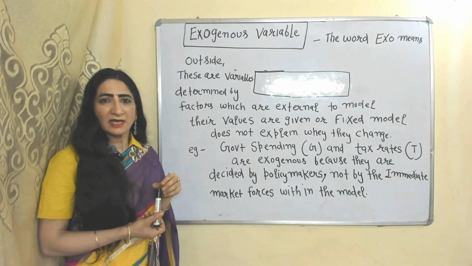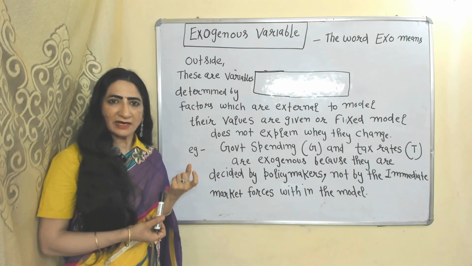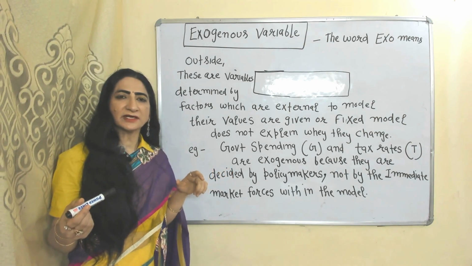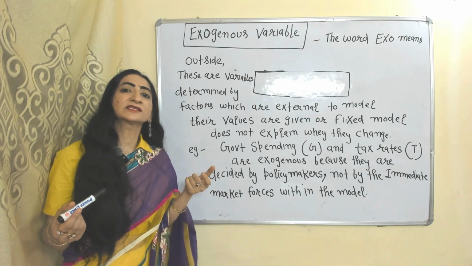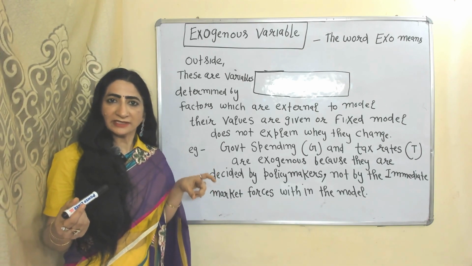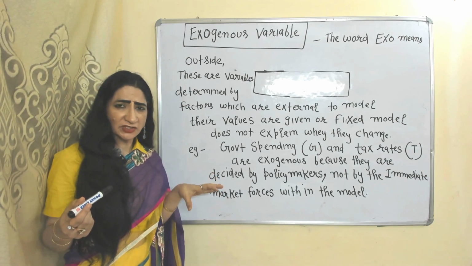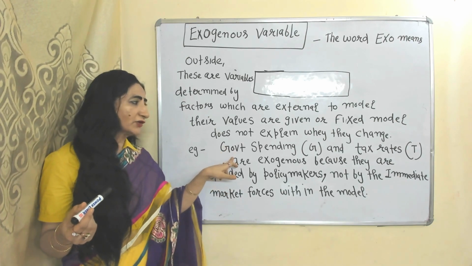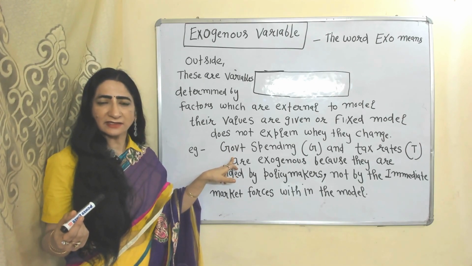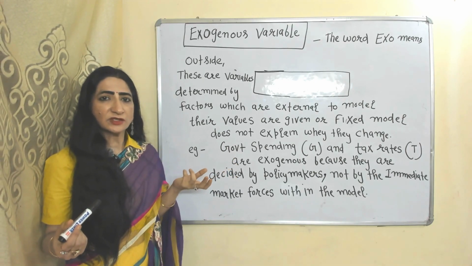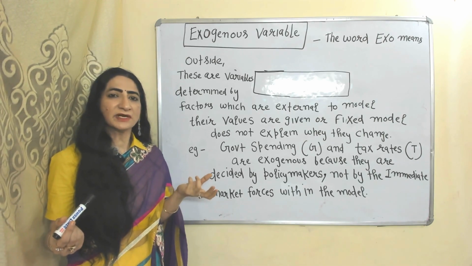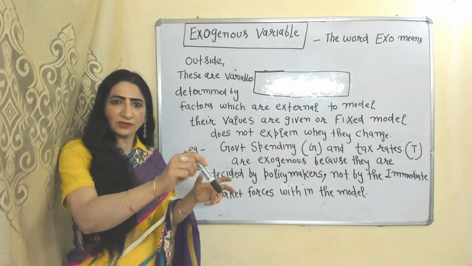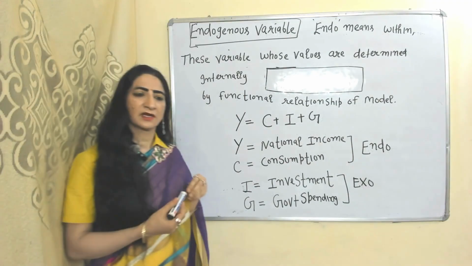Exogenous variable. Exo means outside, external. That means these variables are determined by factors which are external to the model. In the model, these variables are given, fixed, or the model doesn't explain why they are changing. For example, government spending and tax rate are exogenous variables because they are determined by a policy maker rather than by market forces within a model.